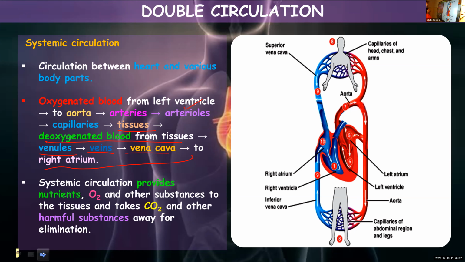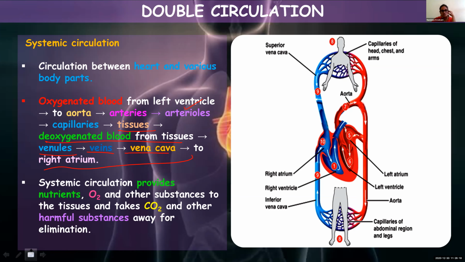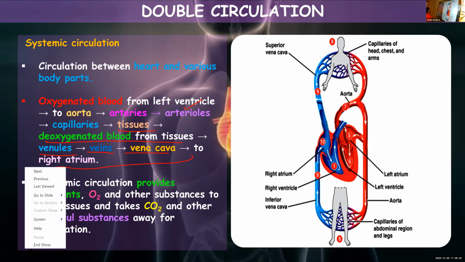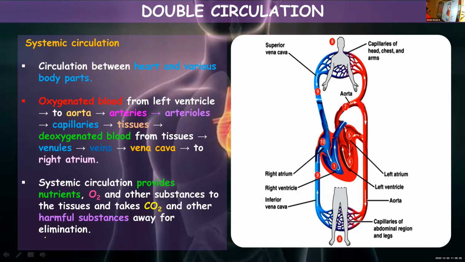Any doubt? You want me to repeat any of the slides? Ma'am, can you repeat systemic circulation? Systemic circulation. Okay. Pulmonary is clear? Yes, ma'am. Okay. In systemic circulation, the circulation is taking place between heart and the different parts of our body, and that is oxygenated blood from left ventricle. So the previous slide, it is a little more simple.